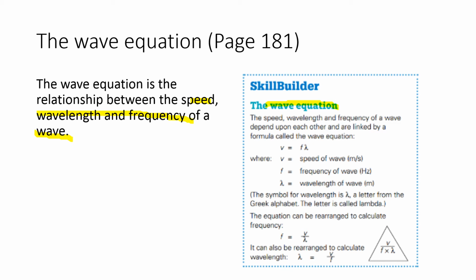If I go to the bottom here, you have f. f is the frequency of the wave, which is in hertz. We have v. v is the speed of the wave, which is in meters per second. And we have the wavelength, or lambda. That sign is known as the lambda sign. It's the wavelength of the wave. So your frequency equals the speed of the wave divided by the wavelength of the wave.